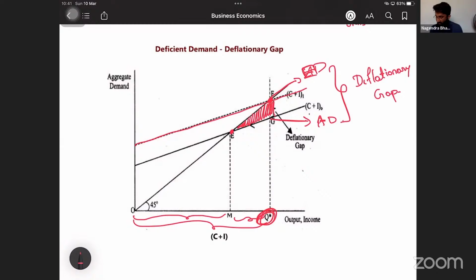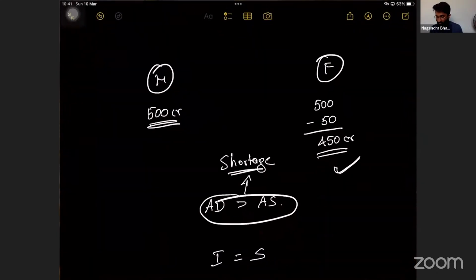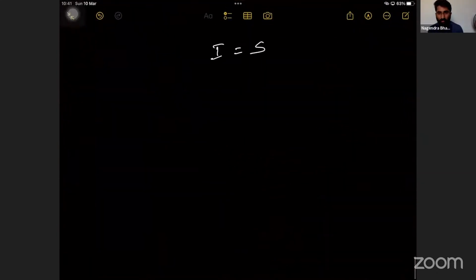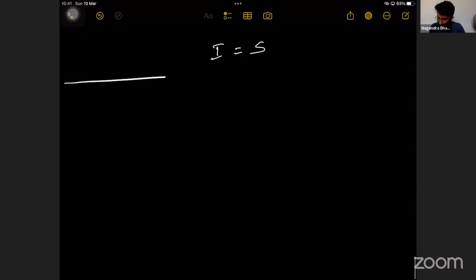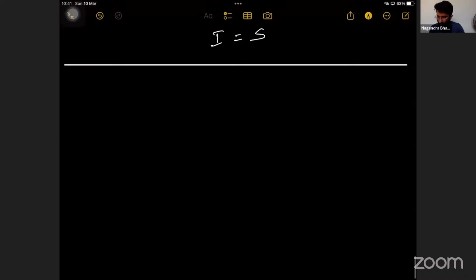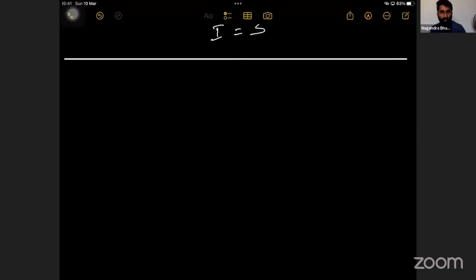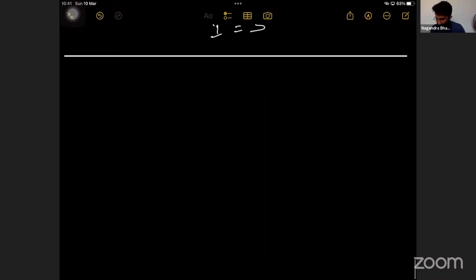Now, can you tell me where the inflationary gap is? How to draw the inflationary gap? Everyone, you have to try it on your own. Try it. Sir, how to draw the inflationary gap? I'll do it here and you have to do it along with me. Okay. What could be the inflationary gap?